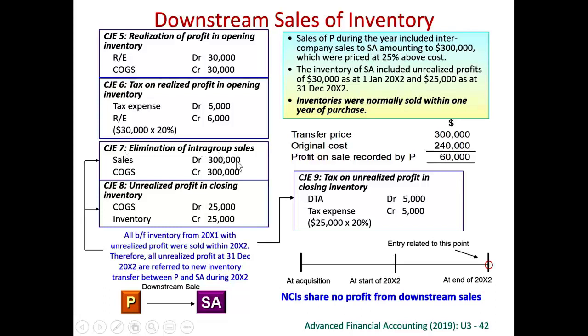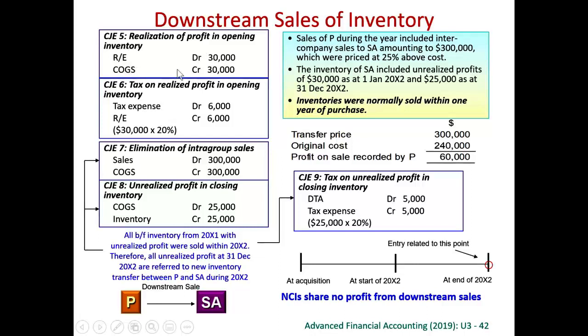You can combine these two journal entries into one as usual. Because you credit inventory, you have to debit the deferred tax asset, 20% tax rate. Because you debit cost of goods sold, you have to credit tax expense, 20% tax rate. But don't forget that we got opening inventory also overstated. So last year, you must have debited cost of goods sold and credited inventory. To repeat this journal entry, last year it was a cost of goods sold. This year we debit retained earnings.